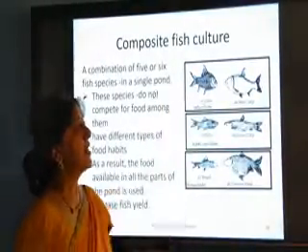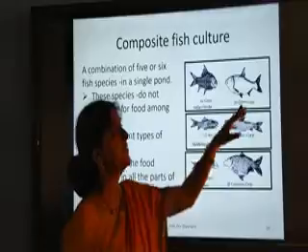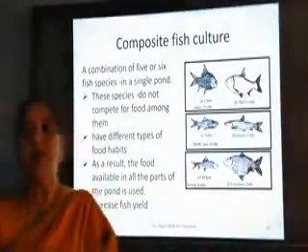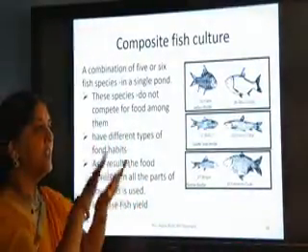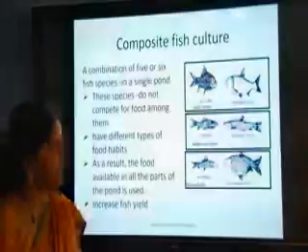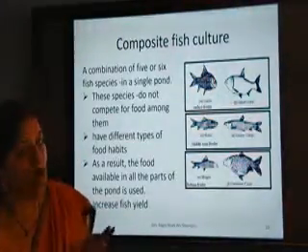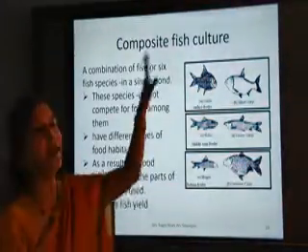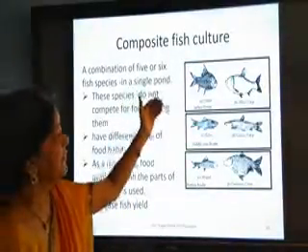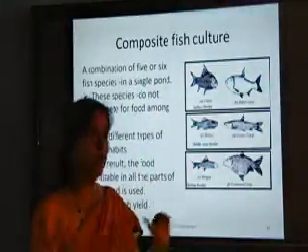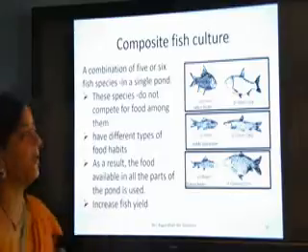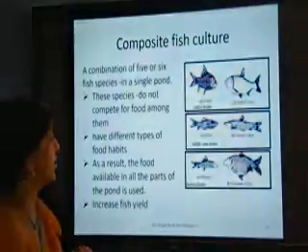So there are some examples such as surface feeder. Some fishes always feed on the surface, they remain on the surface, some in the middle zone and some in the bottom. So you can see the examples of surface feeder, middle zone feeder and bottom feeder. So what is the profit in making a composite fish culture?